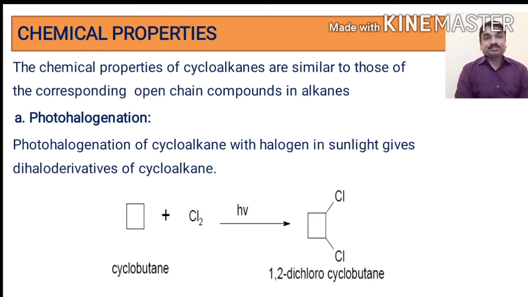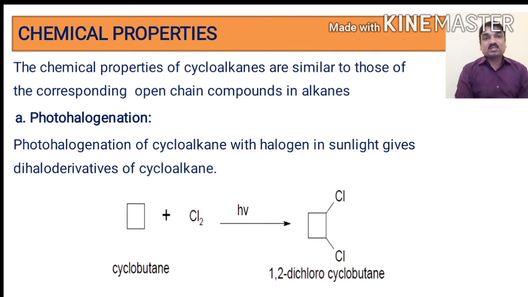Number one, that is photohalogenation. Photohalogenation of cycloalkane with halogen in presence of sunlight gives a dihaloderivative of alkane.